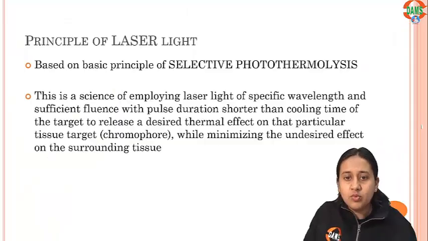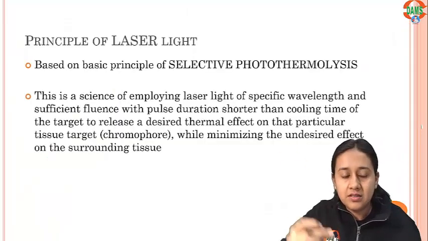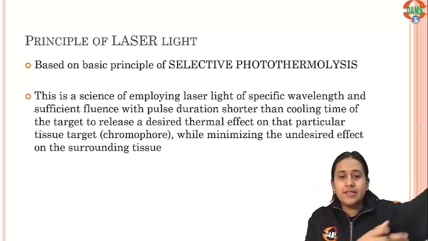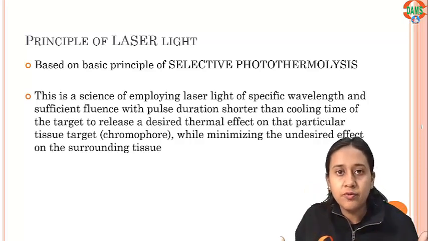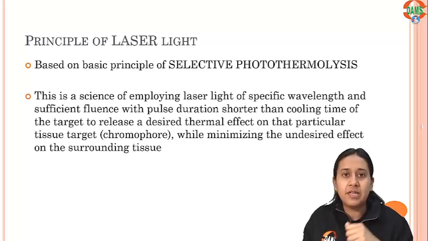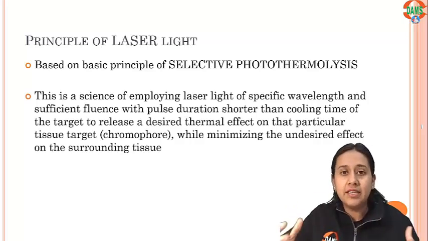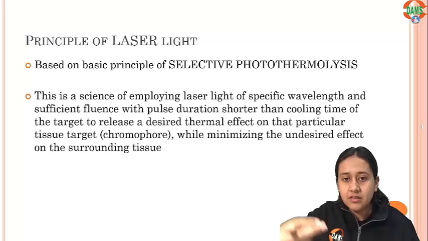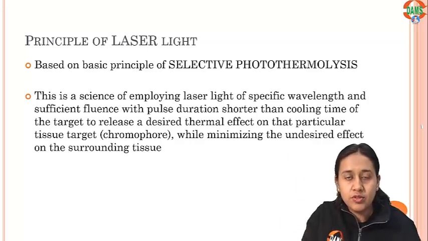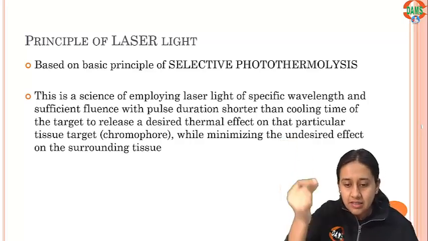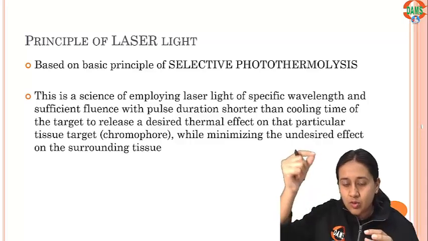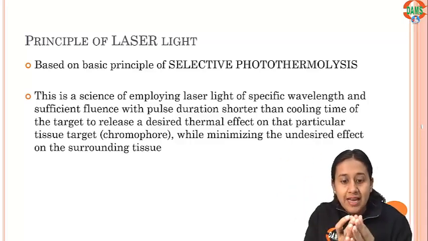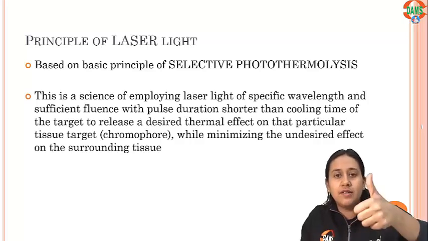Please remember, students, that whenever a light passes into our skin, there are some particular chromophores which are specific to that light. For example, it can be water, it can be melanin, and a particular wavelength is directed against those chromophores. When you put that laser, it goes and stimulates that particular chromophore, and the amount of heat in that chromophore increases.